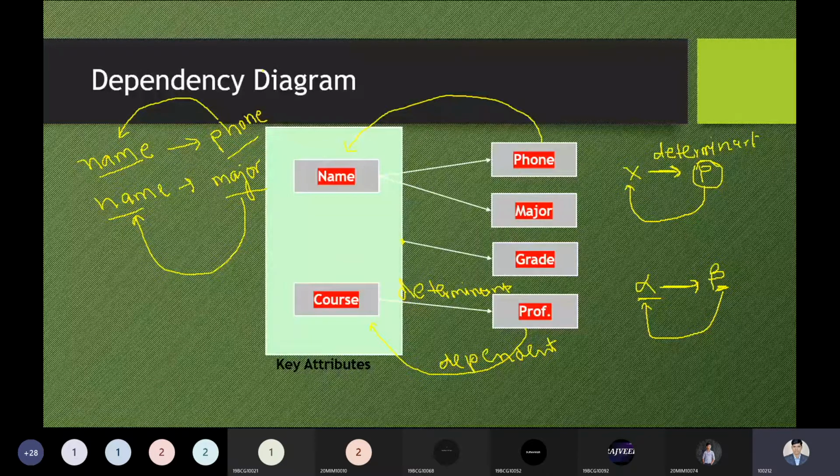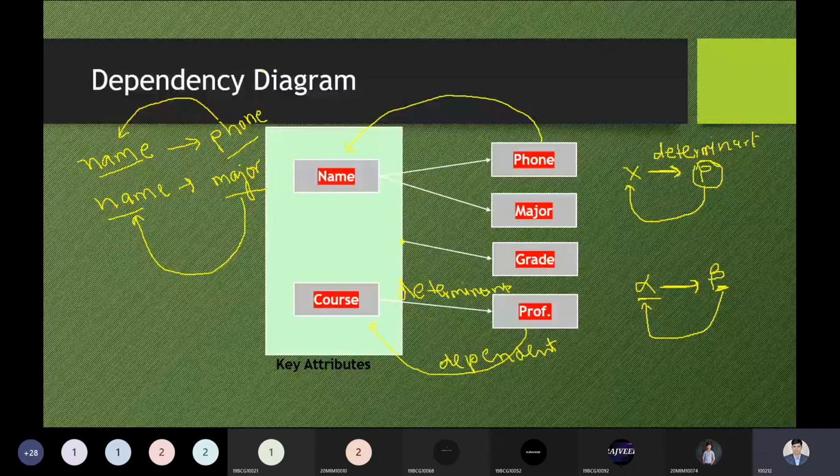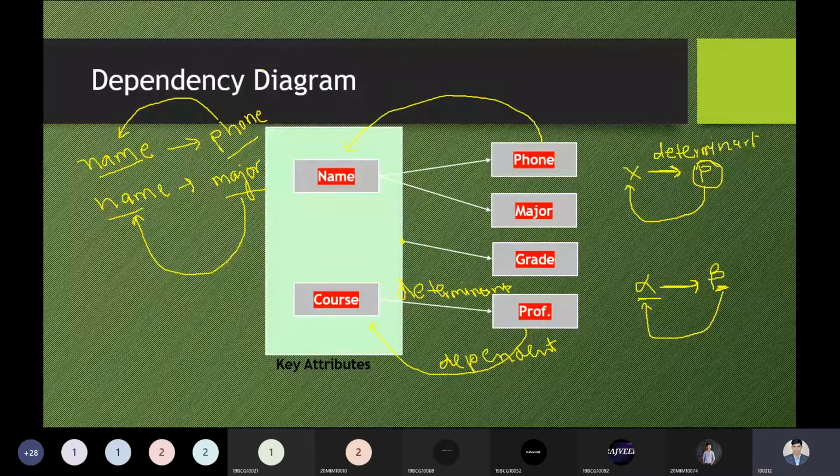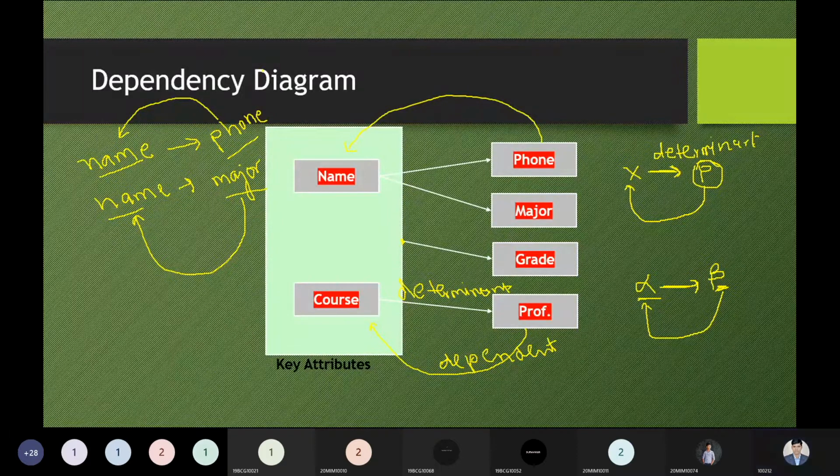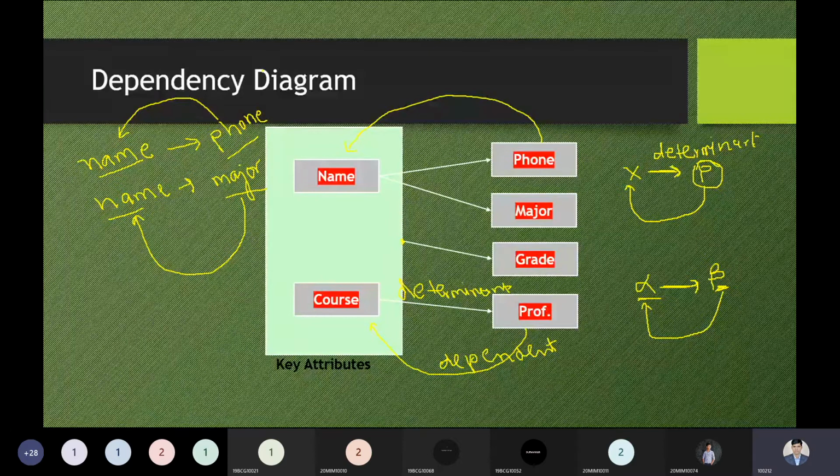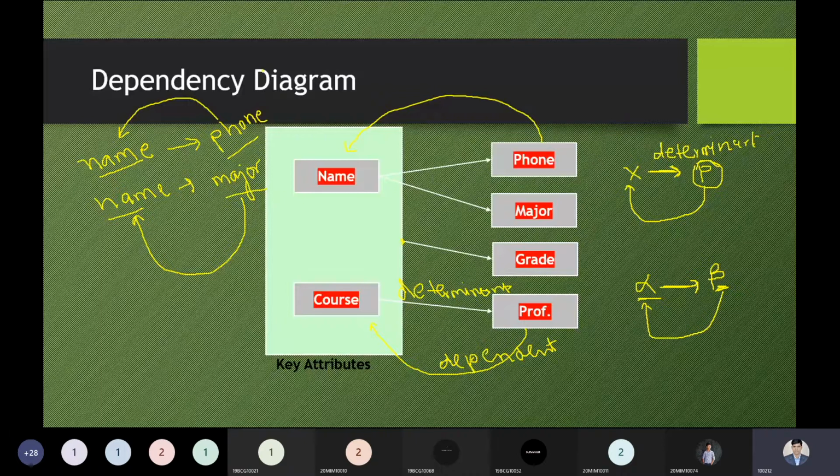So name is an attribute that can depend on the course. Is that possible or not? We have to think. Course depends on the name. We have to think whether it is possible or not. So we have to use our common sense to understand the concept properly. Let us understand the concept step by step. As a student, you have a phone number, so the phone number will depend on your name. Suppose your name is XYZ, so your phone number will depend on your name. But if the same name is shared by many students, then how can we say? We have to determine the thing properly and decide whether it is possible or not.